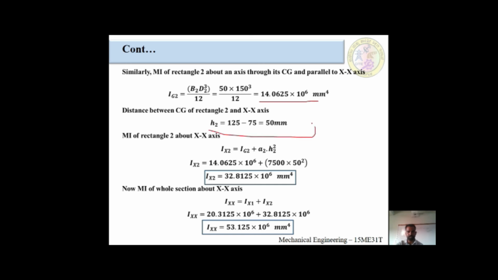After this, how to find out this h2 value? I am going to explain properly. I am going to take the T section, the previous T section.